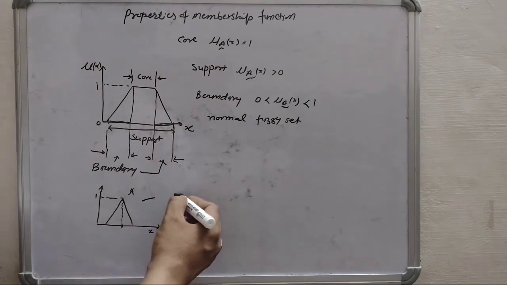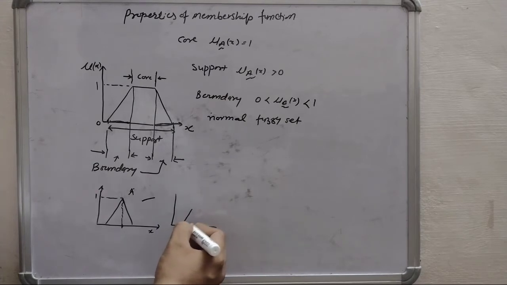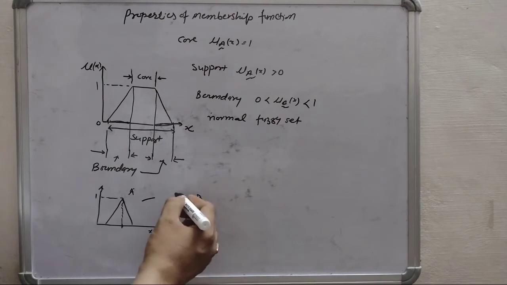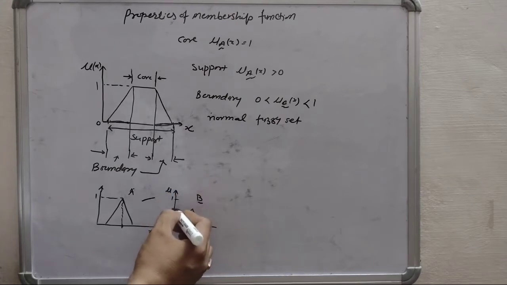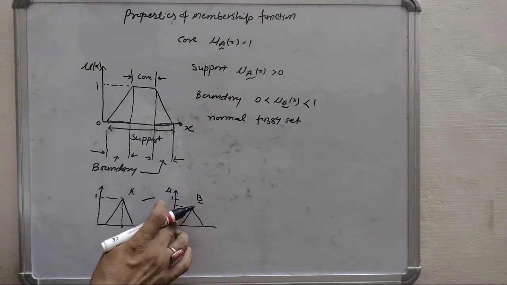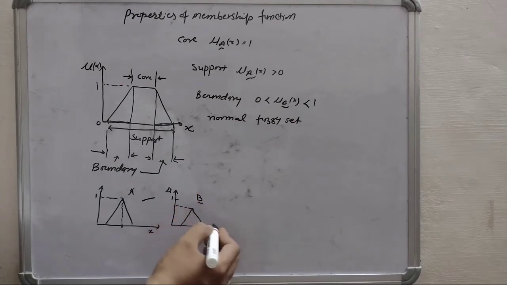And if there is no element with full membership value, suppose this kind of set is there, suppose it is B set, and here it is mu and 1 is here. So we can say that there is no element in the set B with full membership value.